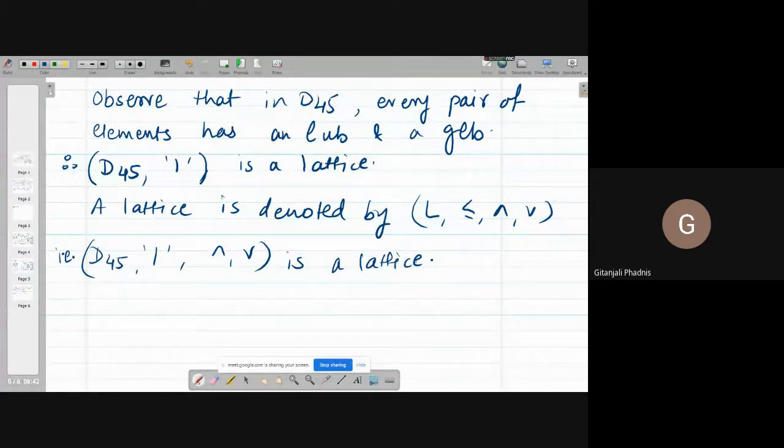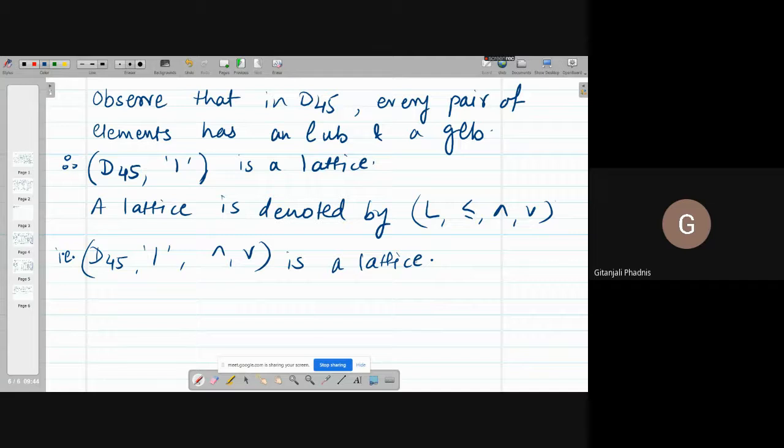So please remember, whenever you are having divides relation, join is nothing but LCM, and meet is nothing but GCD. And you know that GCD of every two integers exists. LCM of every two integers exists.